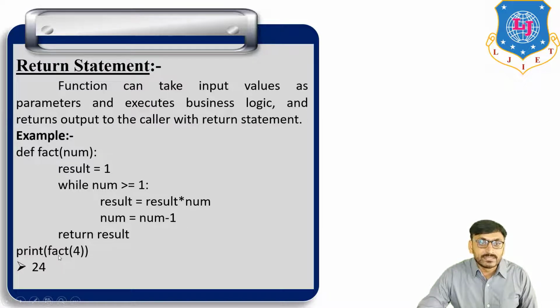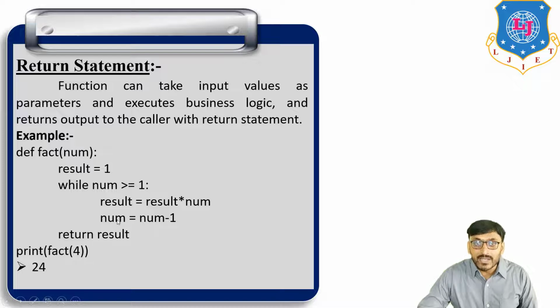If we call the function factorial with number 4 and print this value, then number is equal to 4. Number is greater than or equal to 1, so result is equal to result into number. What is the initial value of result? It is 1, and number is 4. So 1 into 4 is 4. In the first cycle, result is equal to 4, and 4 minus 1 is equal to 3.